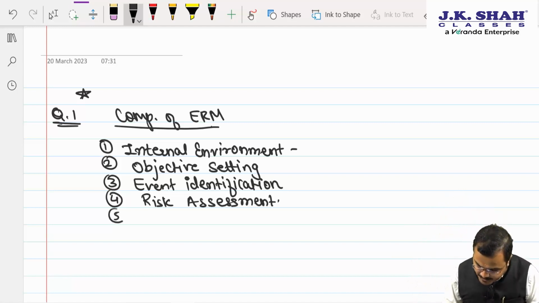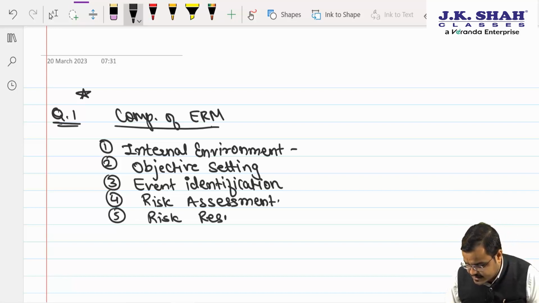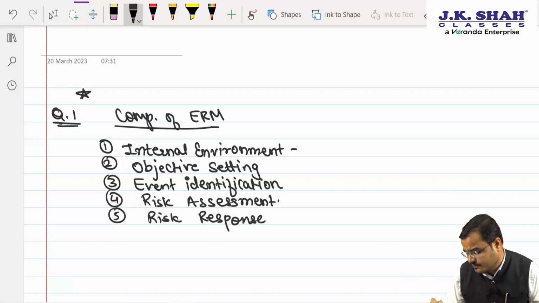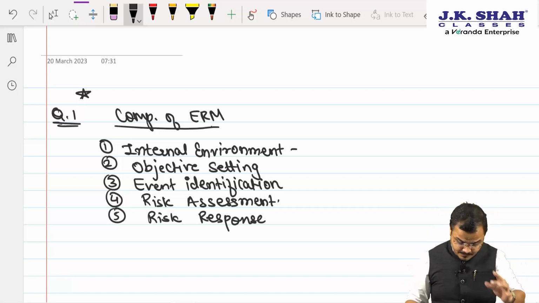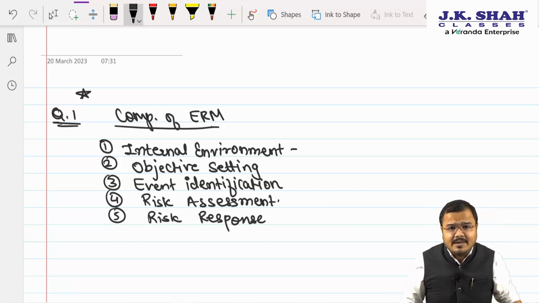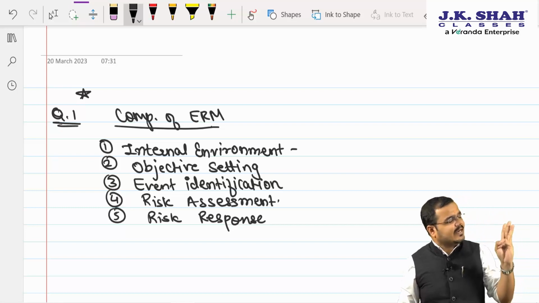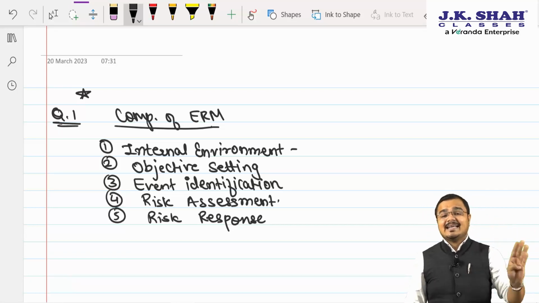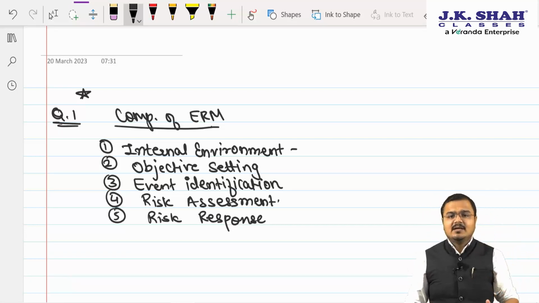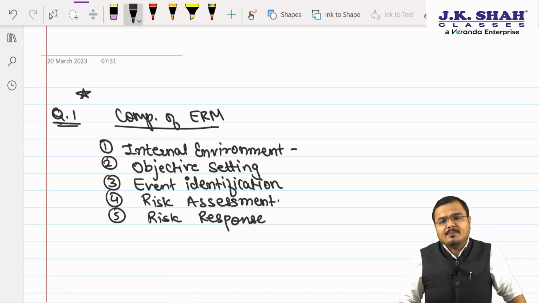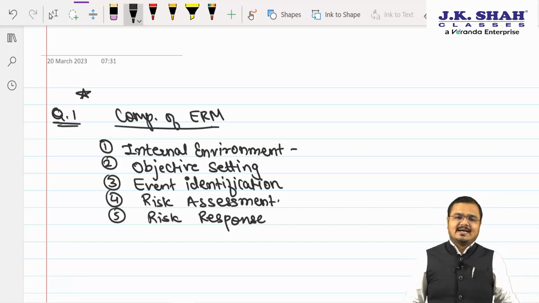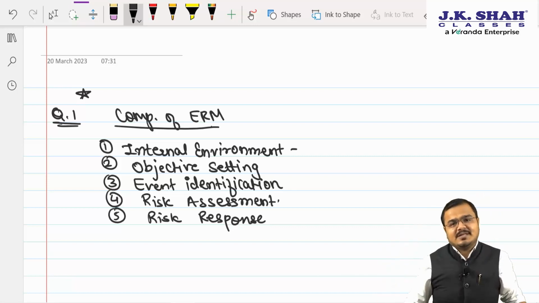Sir, our 5th point, risk response. Do you agree with me? Yes, sir. So internal environment? Yes, sir. Objective setting? Yes, sir. Event identification? Yes, sir. Risk assessment? Yes, sir. Risk response? Yes, sir. Now what are the probable responses? Sir, already we know the risk management strategies.